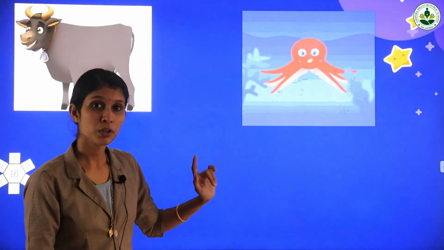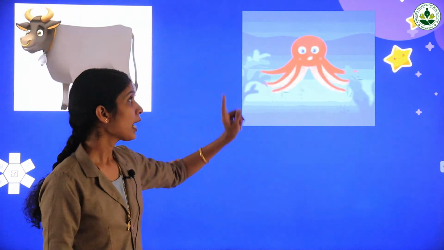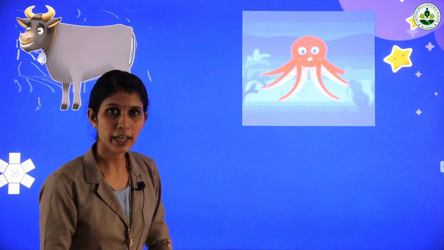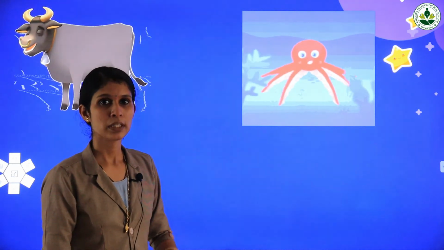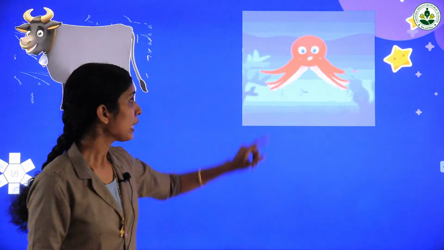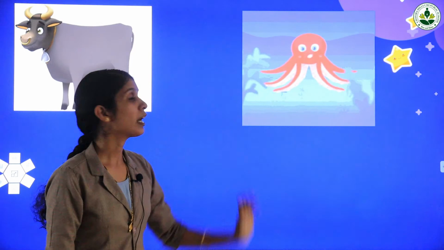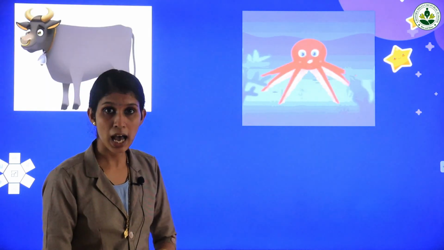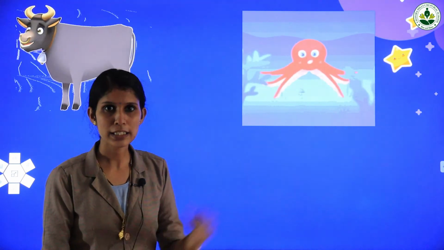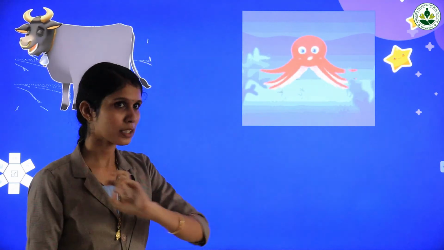And our next word is, can you say what is this? Have you seen it before? No. It is an octopus. What is this? Octopus. Once again. Octopus. This octopus lives in the ocean. It has 6 legs. An octopus has 6 legs. How many legs do you have? Yes, we all have only 2 legs, but our octopus has, yes, 6 legs. So, repeat after me, octopus.